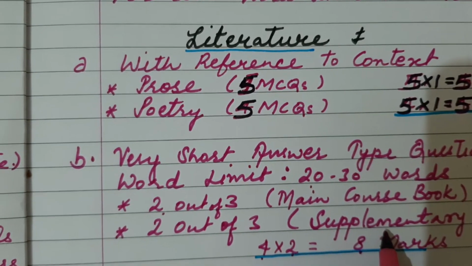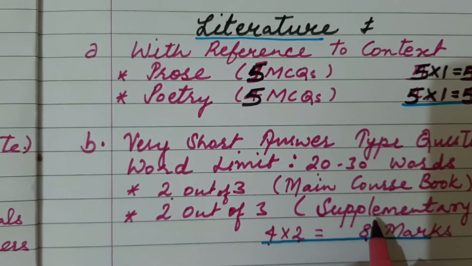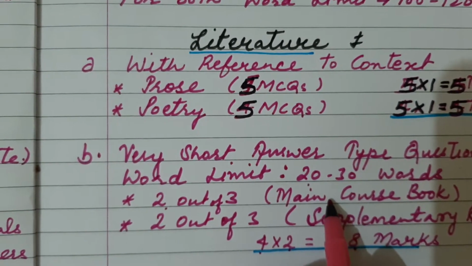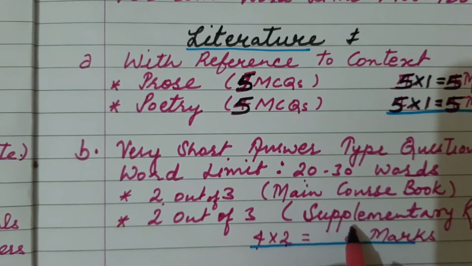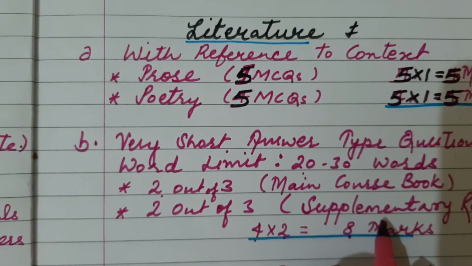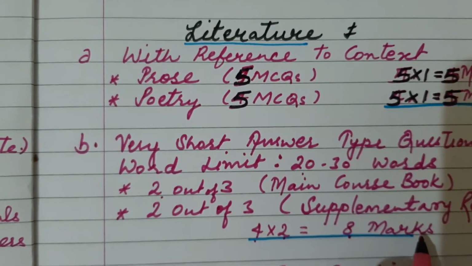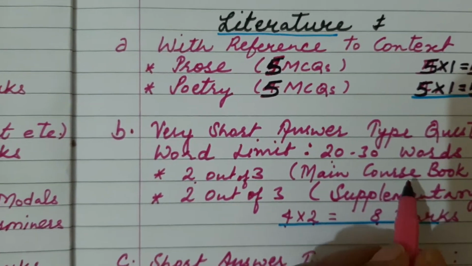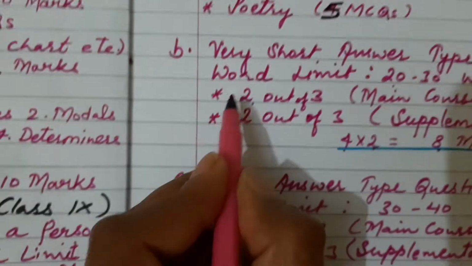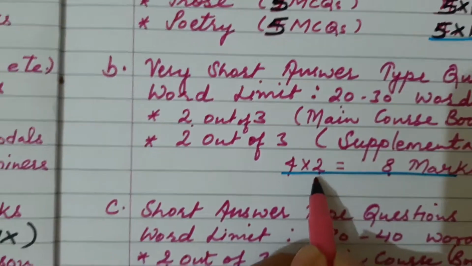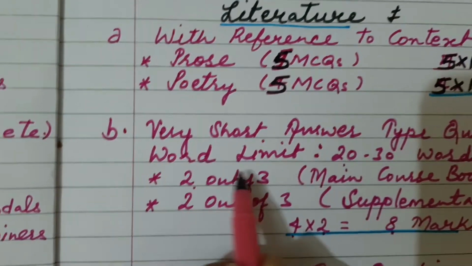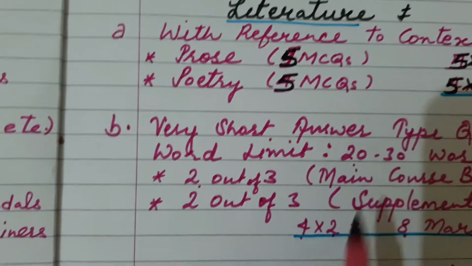If I talk about the supplementary reader, for class 9, supplementary reader book is Moments and the main course book is Beehive. And for class 10, supplementary reader is The Footprints Without Feet and the main course book is The Flight, right? So total questions are 4, each question carrying 2 marks. So total 8 marks for very short answer type questions.